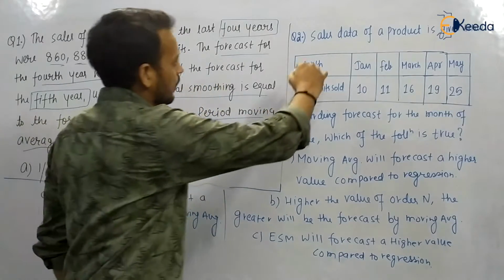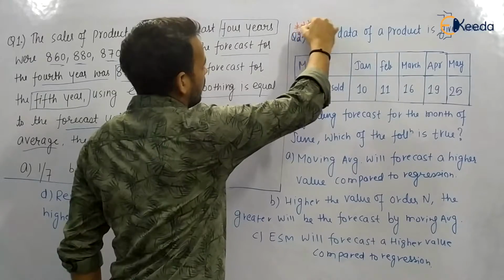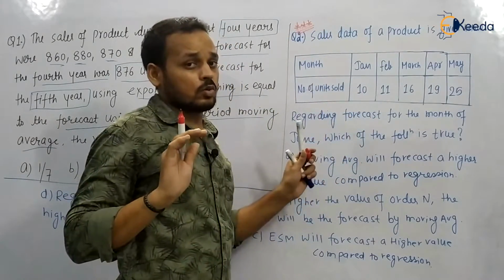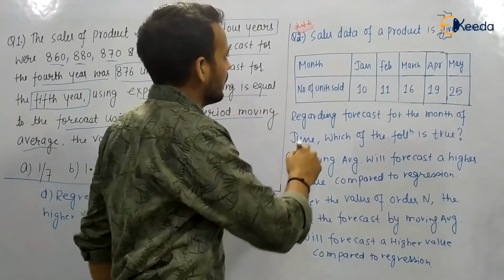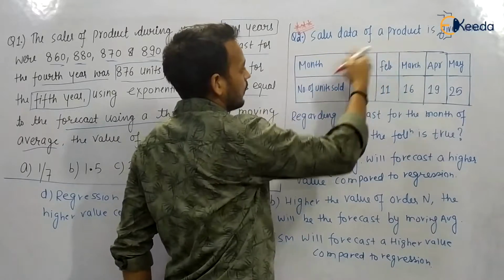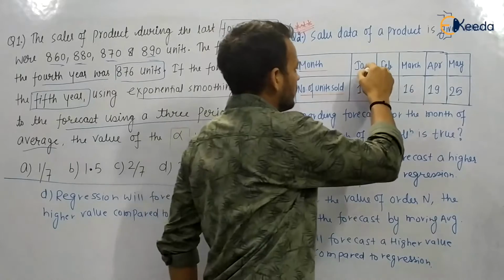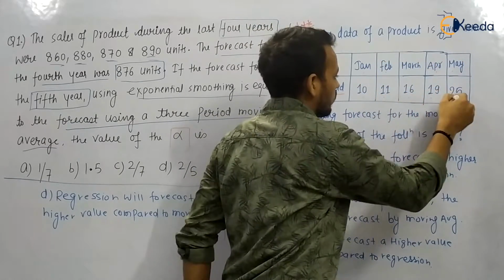And the next question, a very good question, a 3-star. The whole of forecasting can be revised with the help of this question, so you need a sound concept. The question says that the sales data of a product is given below: the month and the number of units sold. The months are Jan, Feb, March, April and May, and the numbers are 10, 11, 16, 19 and 25.